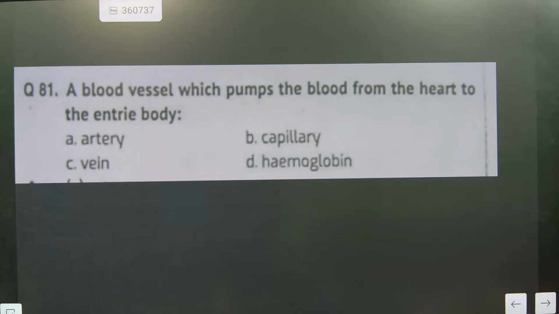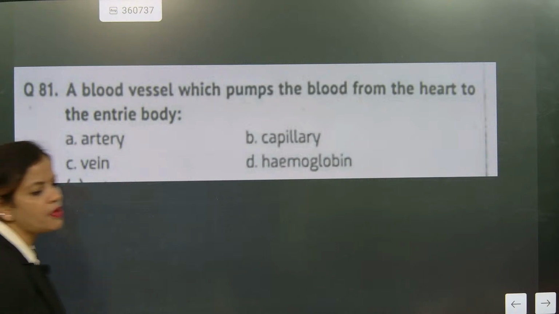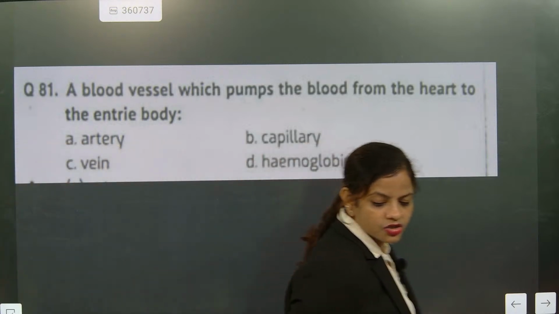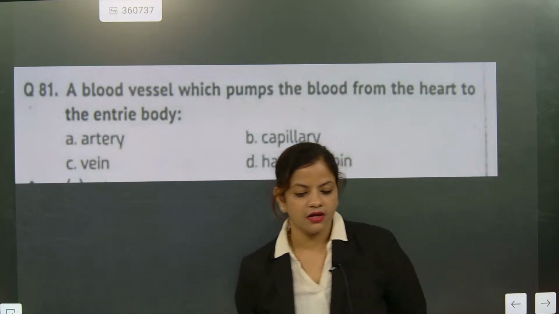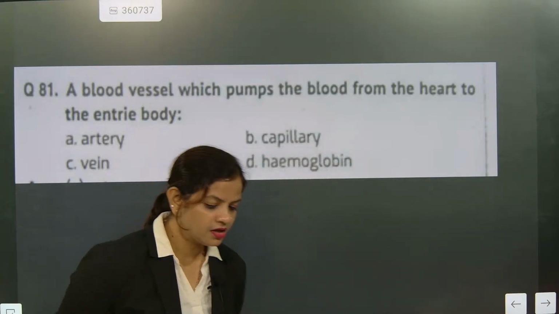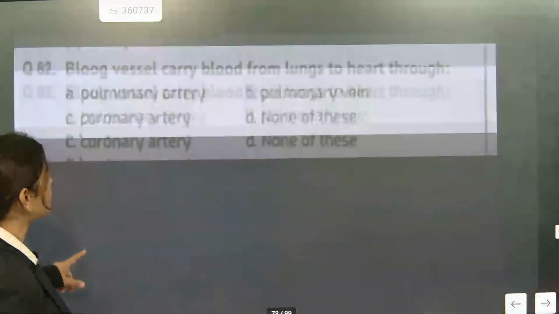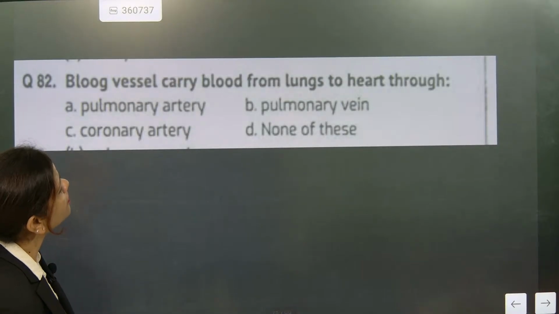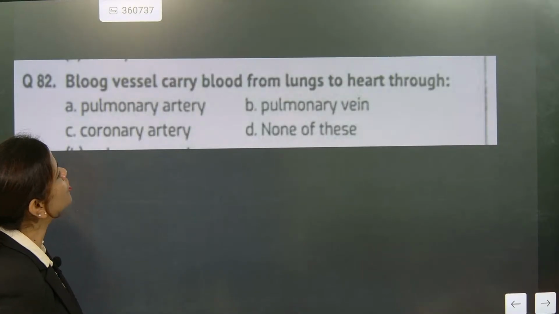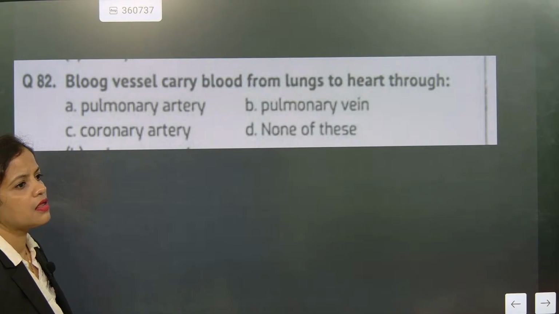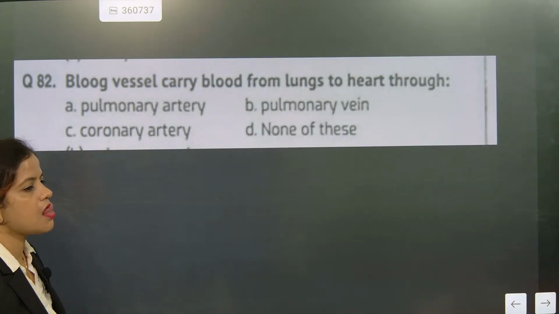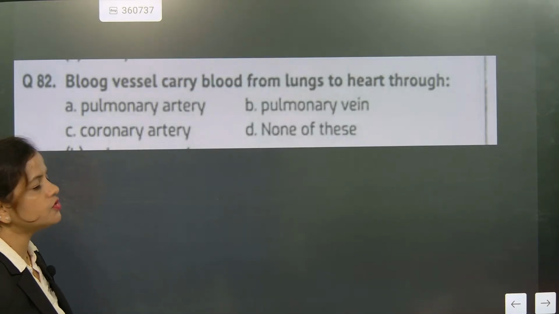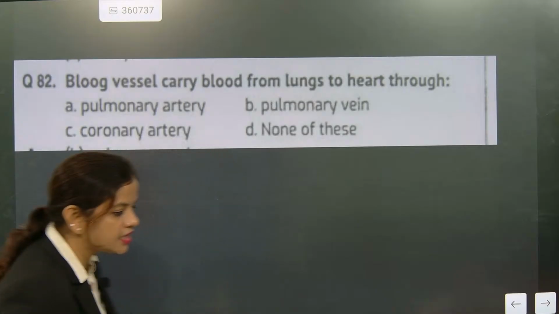Arteries let the blood go from heart to different body parts. So the correct answer is A. Go for question number 82. Blood vessel carrying blood from lungs to heart is the pulmonary vein, which carries oxygenated blood. B is the correct answer.